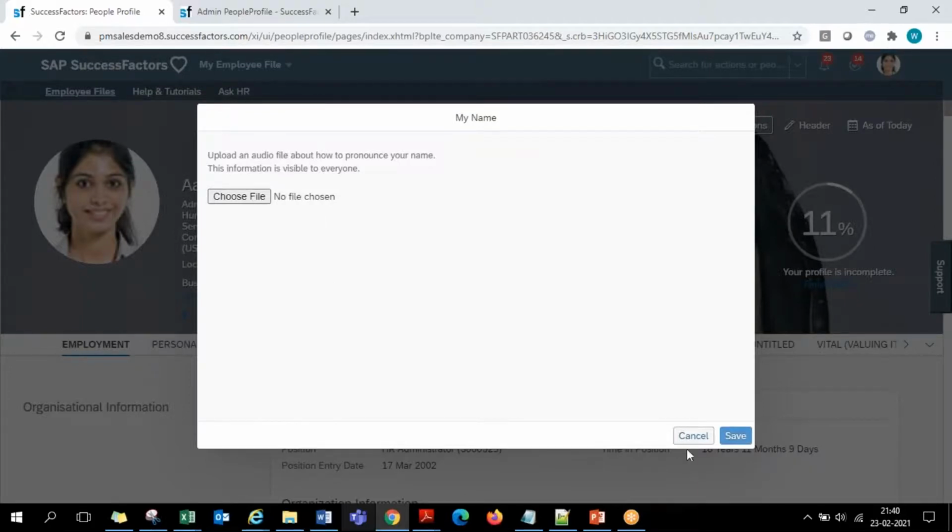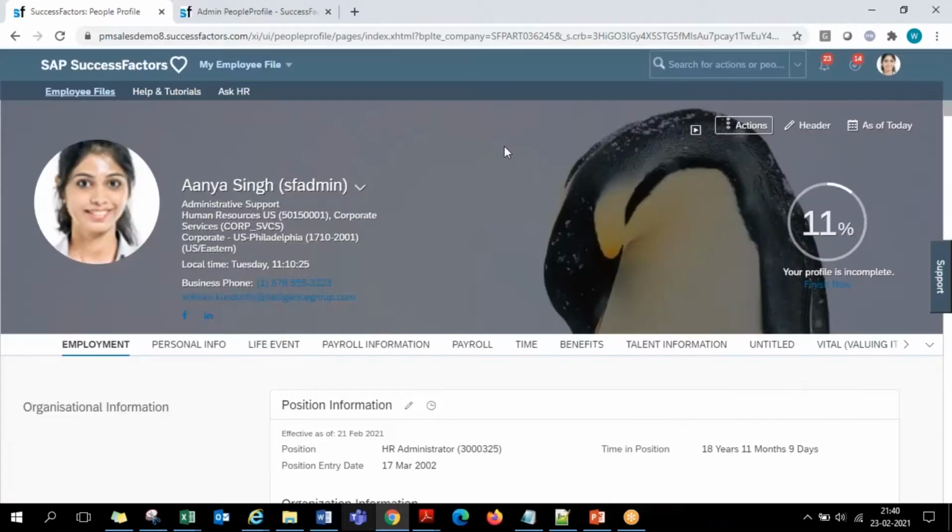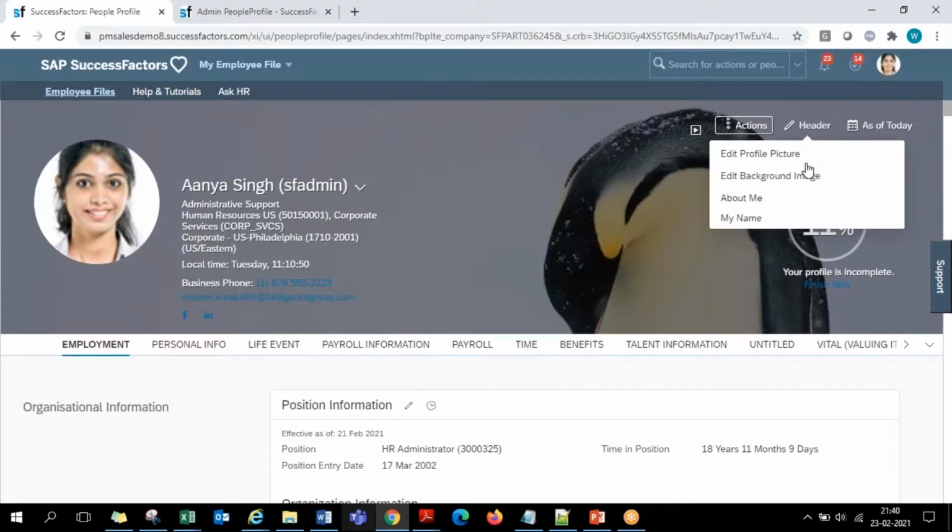So that will basically help. When you are working in a global environment, say your company is located in India, China, Japan, in all these countries, normally when we work with Chinese and Japanese colleagues, we sometimes find difficulty in pronouncing their names. There are definitely people even in India who get offended if their name is not properly pronounced. So to make sure that doesn't happen, these kinds of features will be available. This will be good to have.